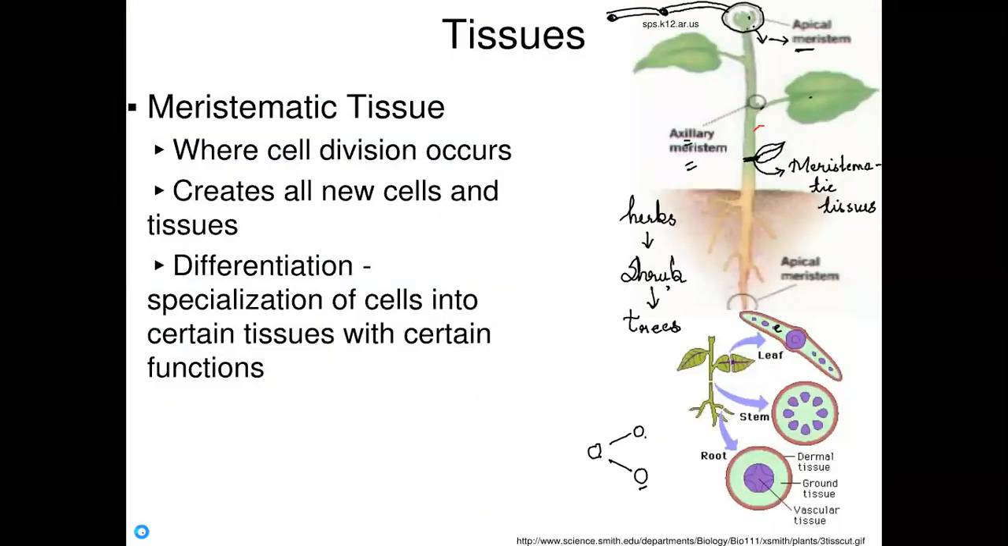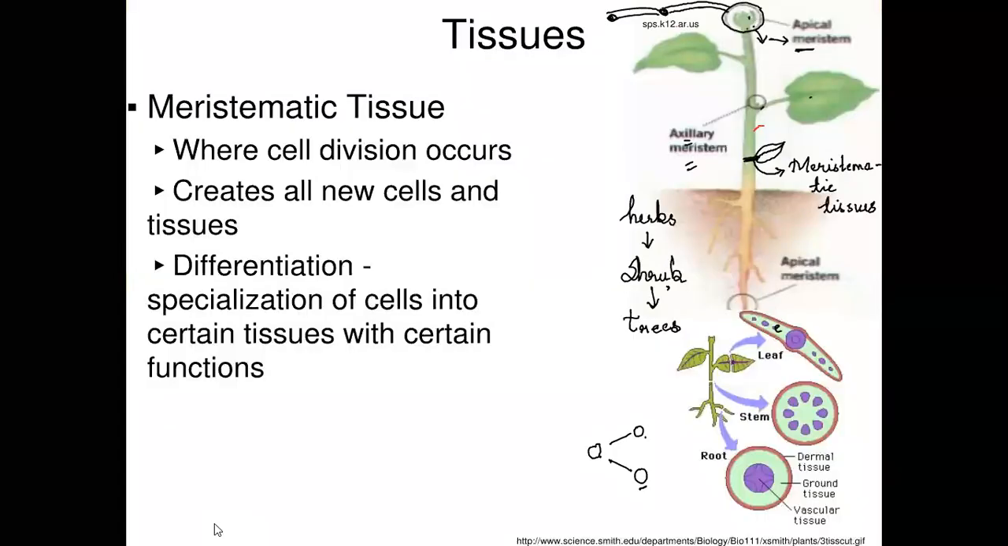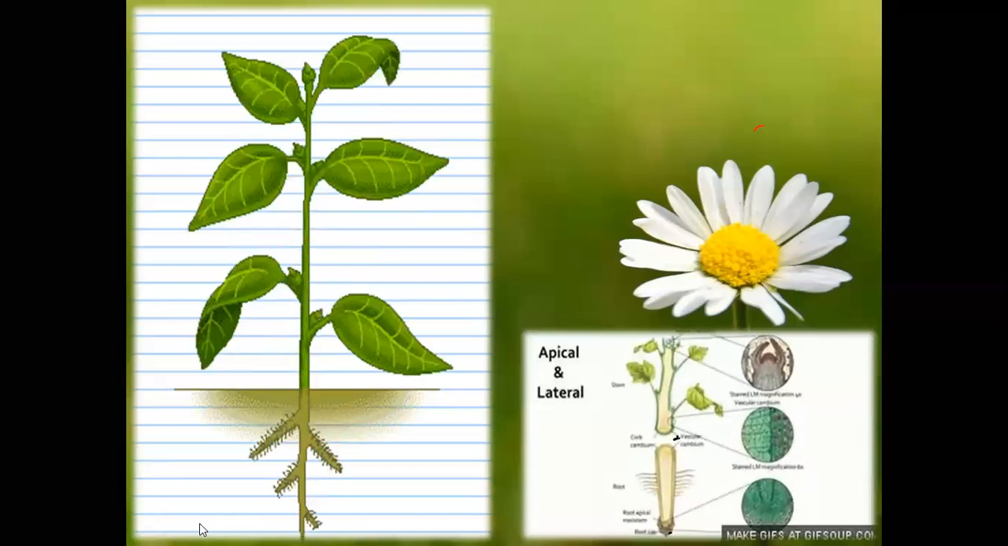So in today's class, we studied the growth in the multicellular organism. Cell division occurs in the meristematic part of the plant, and in animals, replacement of the tissues takes place. Till a certain age only, the division of the cell takes place. Whereas meristematic tissues are present in the apical part and the axillary part of the plant, where the growth takes place.